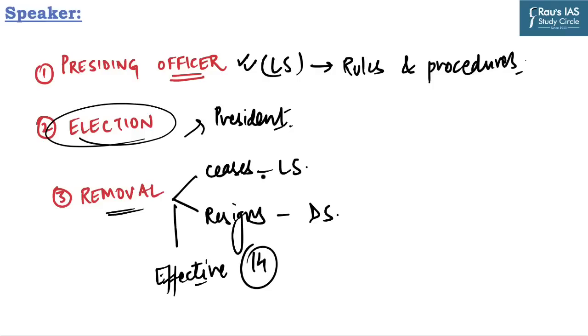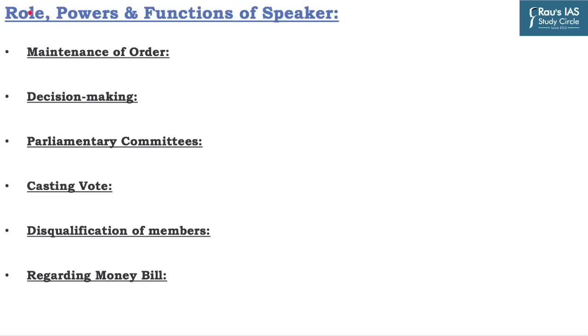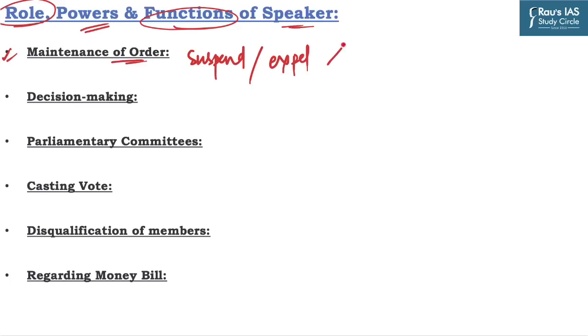Now we have understood who the speaker is, how he is elected, and what the procedure for his removal is. Now we should discuss the role, powers and functions of the speaker in the Indian parliamentary system. The first one is maintenance of order in the house, as the speaker has the power to suspend or expel a member who violates the rules of the house or behaves in a disorderly manner. It is the prime responsibility of the speaker to maintain order and decorum in the house.